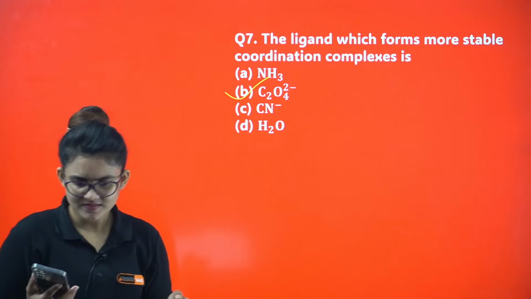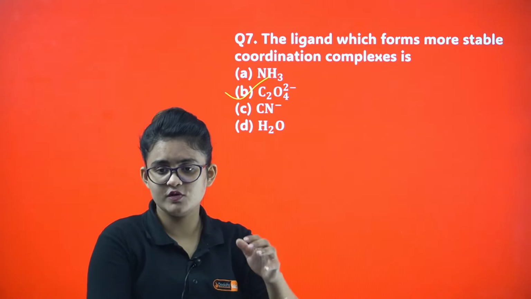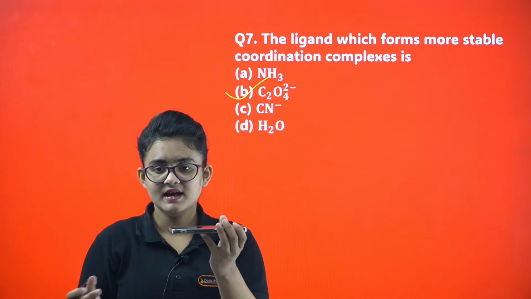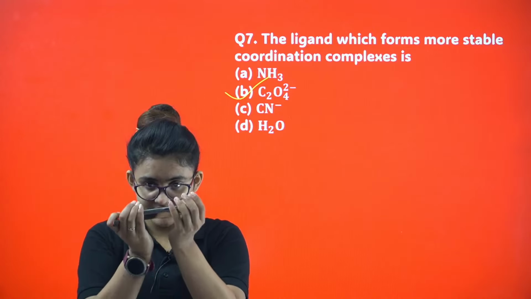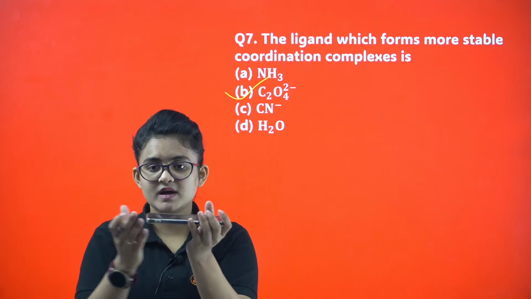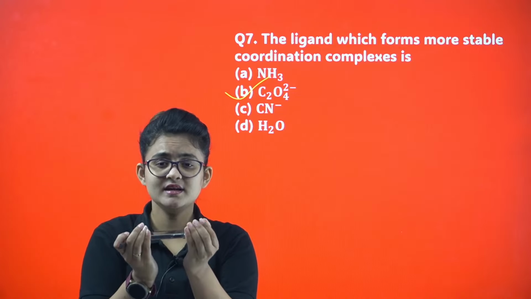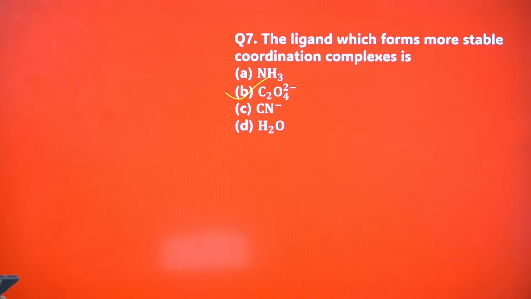Let's say this phone: I'm holding it with a single hand, and now with two hands. Which one is more stable? This one, rather than that. Anyone can snatch it like that, but if I'm holding it with two hands, then it's comparatively difficult. It is the same case here. Okay, let's proceed.